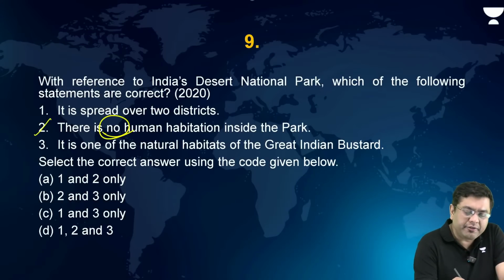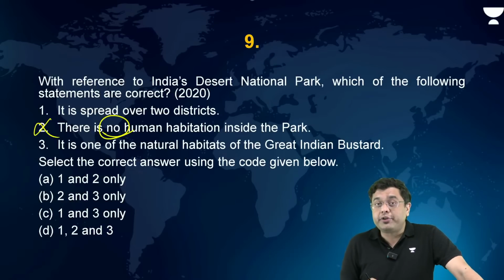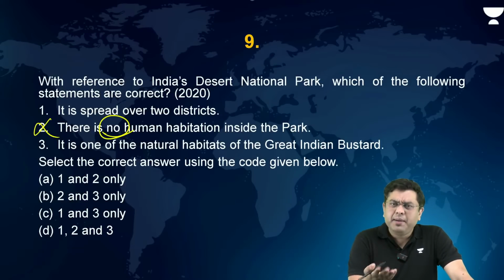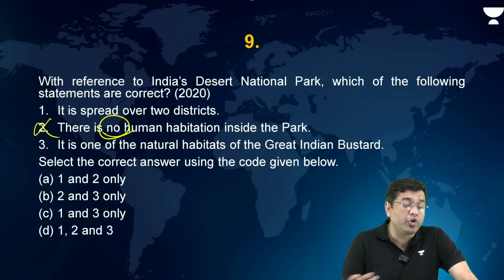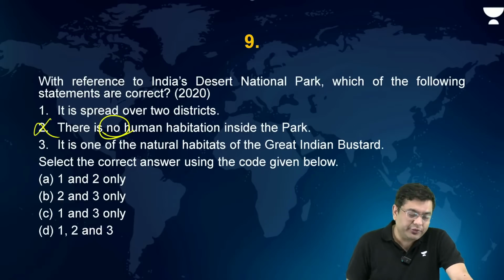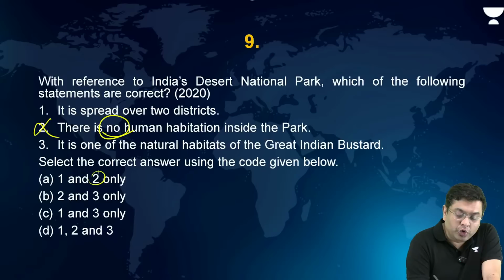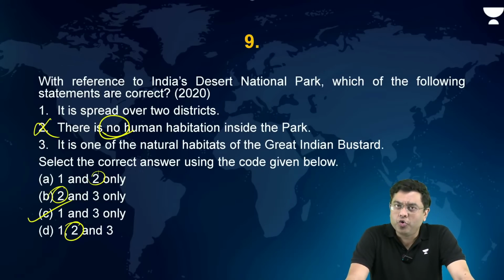So this in itself is incorrect. Whether or not you know that it is spread over 2 districts, it is common knowledge that it is the habitat of the great Indian bustard. After all, it is the critically endangered species in the region of Rajasthan. So that elimination of 2 automatically brings you to the correct answer. That is going to be C, 1 and 3 only.